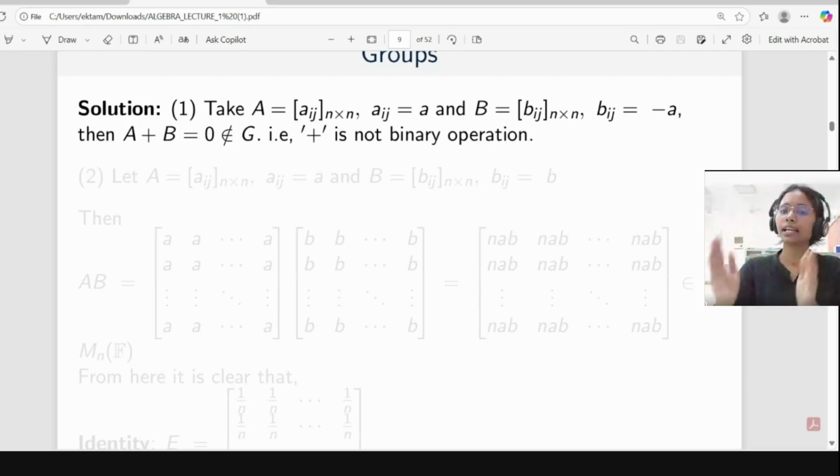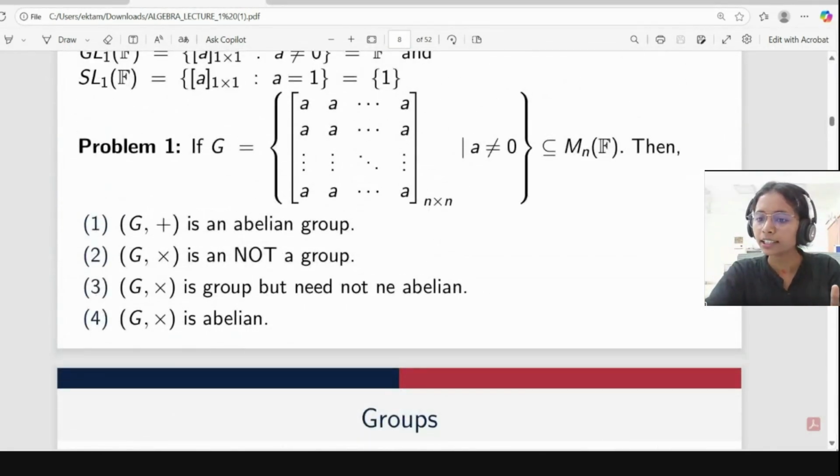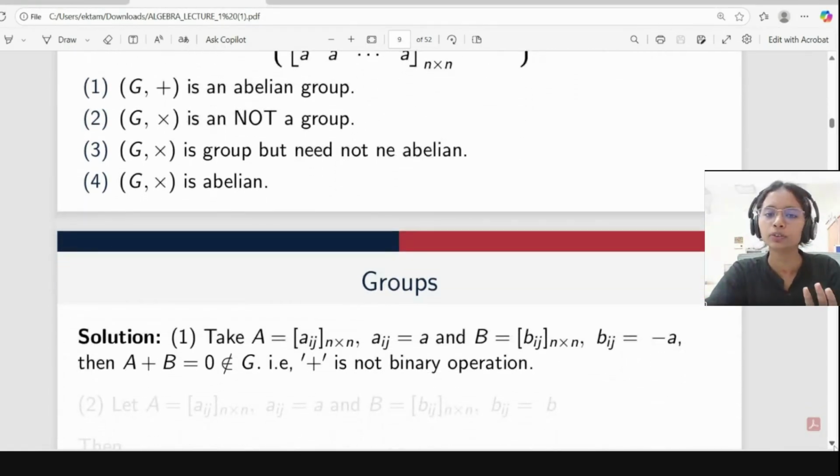So a minus a is equal to 0. So A plus B equals 0. But in the definition, a shouldn't be equal to 0. But here we are getting A plus B equal to the 0 matrix. So it is not in our set G. So it is not a binary operation, so it will not form a group.